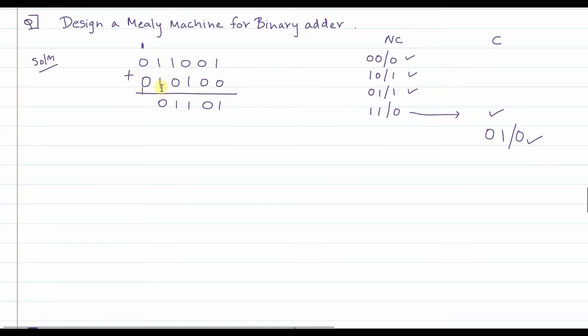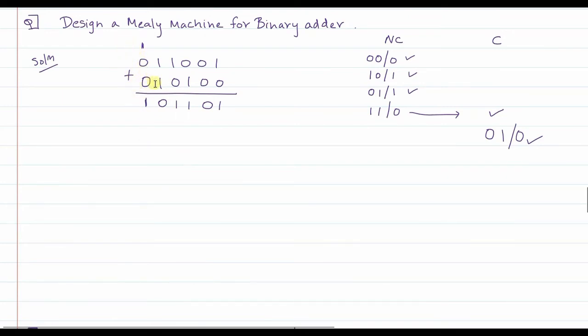So 1 plus 1 with no carry generated so far gives you 0, and from a no carry state you have gone to the carry state. That means a carry is generated. Now you are in carry state. In carry state, if the first input is 0 and the second input is 0, notice that there is a carry generated here. So what will be the output of this? The answer of this will be 1, and there won't be any carry propagated further.